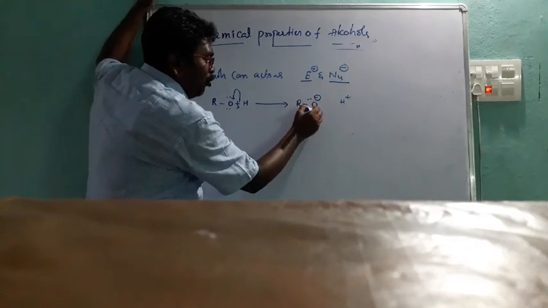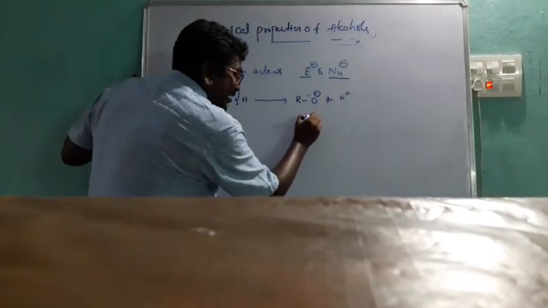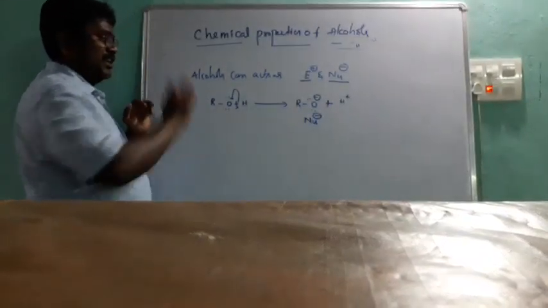Lone pairs are already there, so it contains sufficient electrons and can act as a nucleophile. At what condition is it a nucleophile? Cleavage between oxygen and hydrogen.